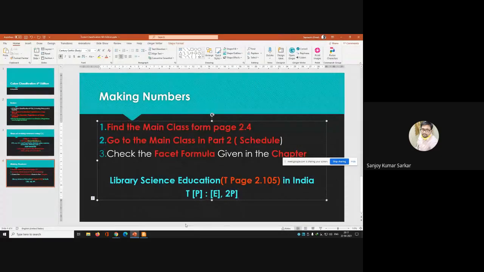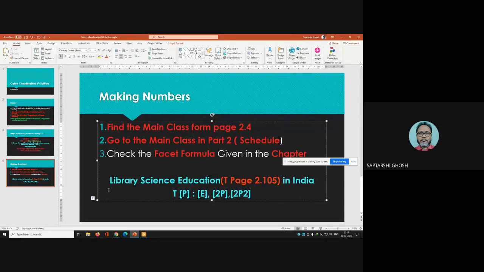Sir, it means energy, right? Yes. So this is your facet formula. Sir, you told us PMEST. Where is M? Yes, in this case, M is absent. Okay, matter is not present in this case.